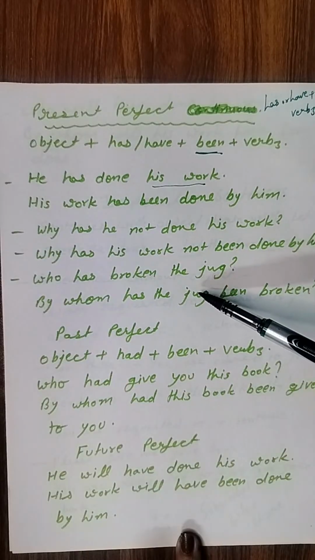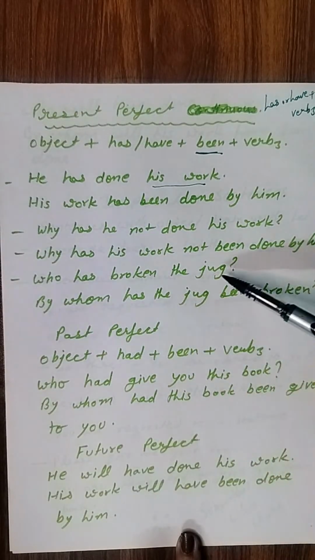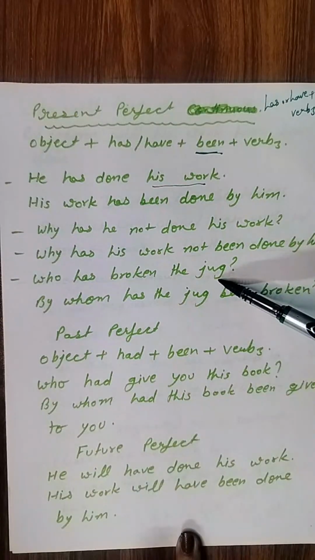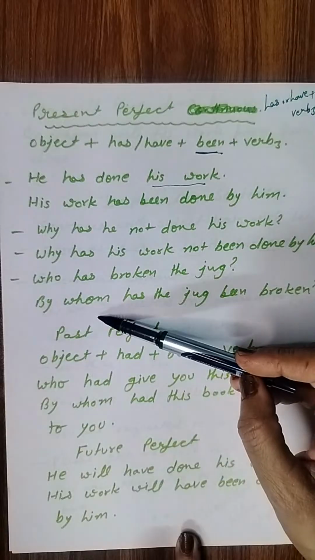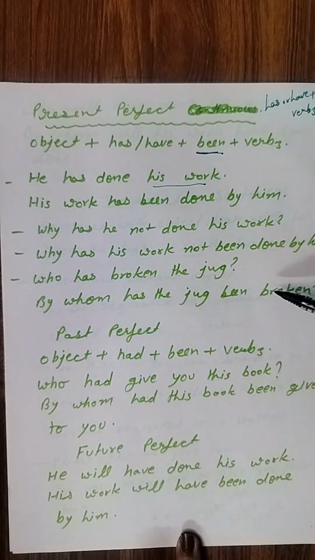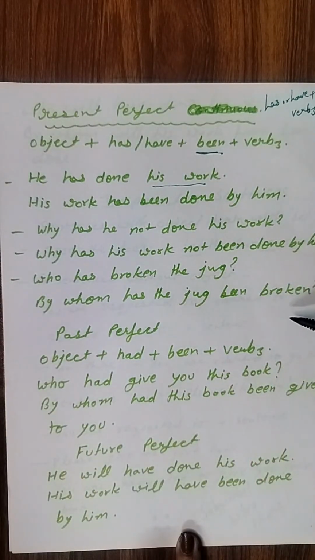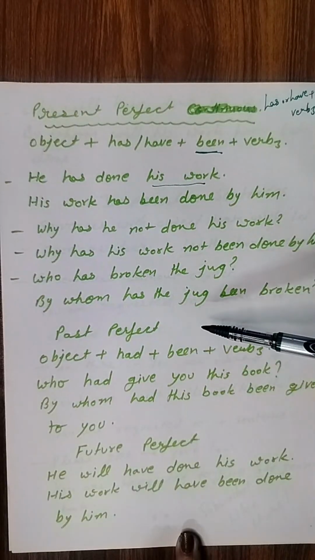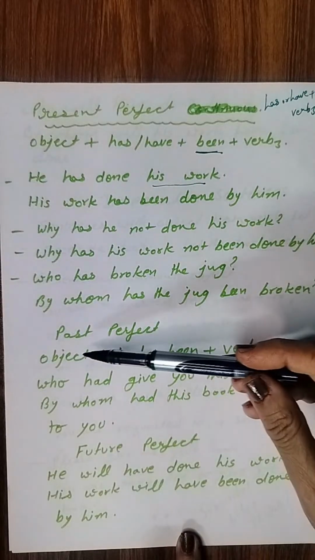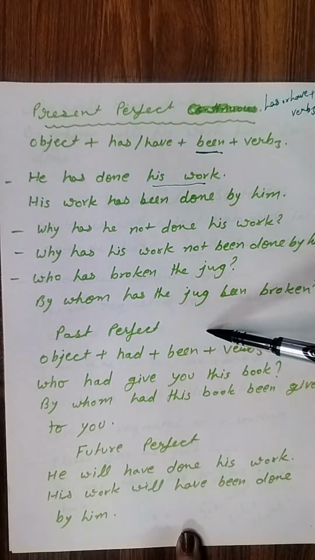One more example with who has broken the jug. Okay, so in place of who we will write by whom has the jug been broken, right? Then if we come to past perfect tense, so past perfect tense we use object plus had plus been plus verb third form. Okay.